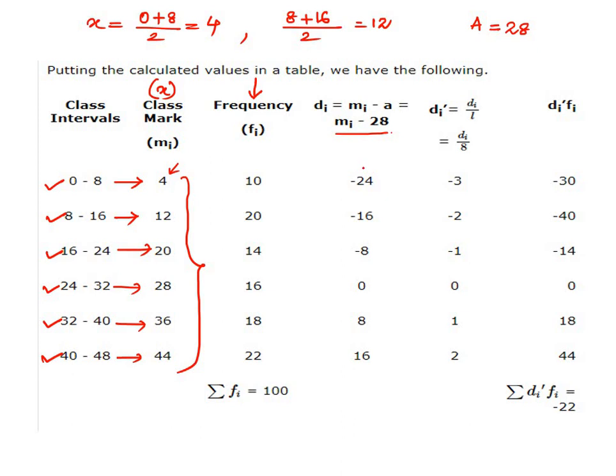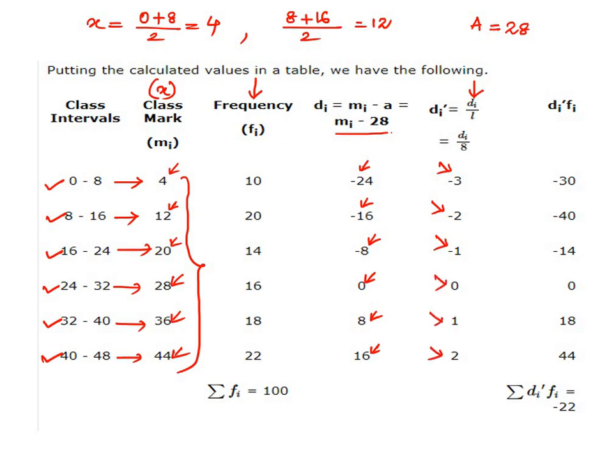So 4 minus 28 will give us minus 24. 12 minus 28 will give us minus 16. 20 minus 28 will give us minus 8. 28 minus 28 will give us 0. 36 minus 28 will give us 8. 44 minus 28 will give us 16. Now see, for each of these values we have a common factor 8. So we can divide each of these numbers by 8. In the next column, we have divided each of them by 8. So we got minus 3, minus 2, minus 1, 0, 1 and 2.